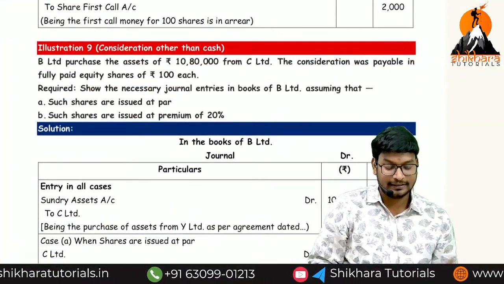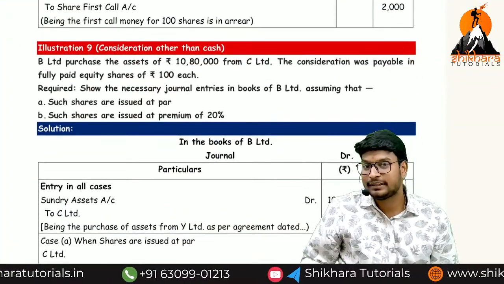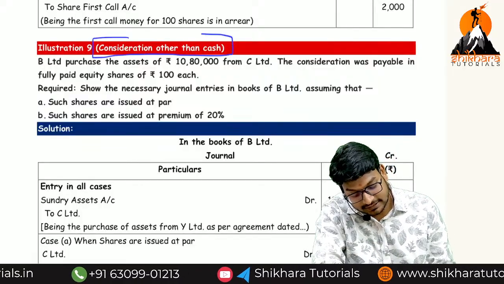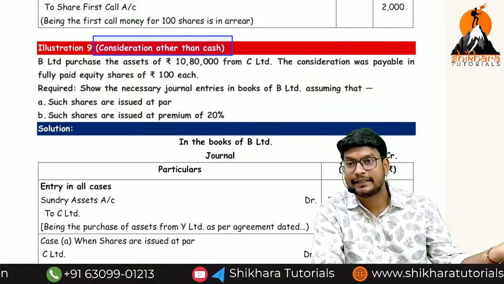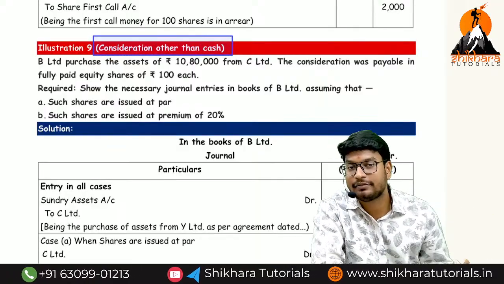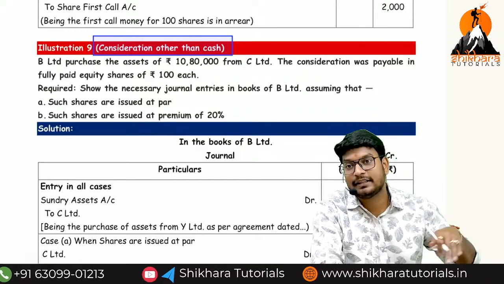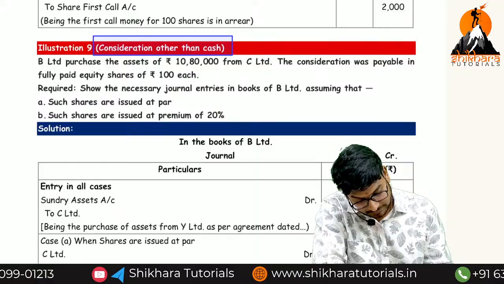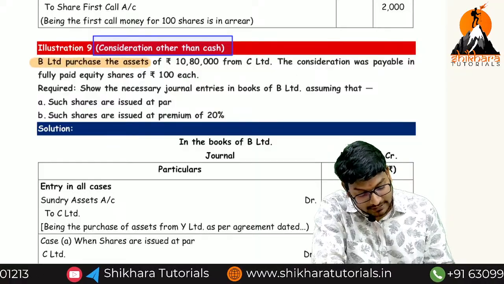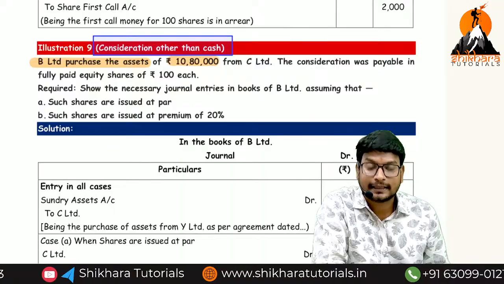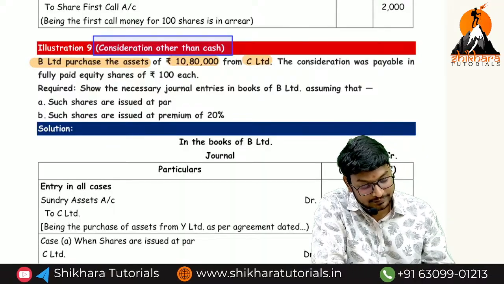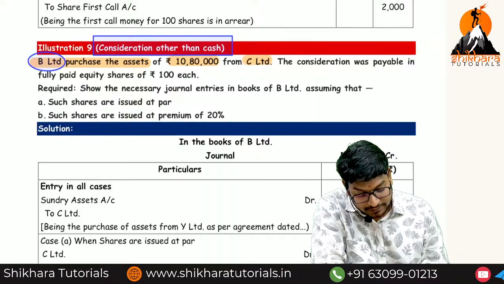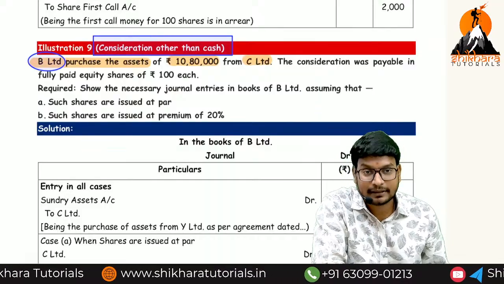And question number 9, this is a simple question. We can complete it within 5 minutes. So consideration other than cash. You have discussed this concept, yes or no? We are getting the assets and we are giving the shares; we are not paying in cash, we are giving the shares. So B Limited purchased the asset of rupees 10,80,000 from C Limited. Now from whose point of view do we have to think? B Limited point of view.